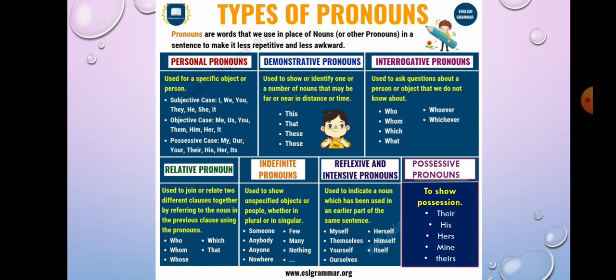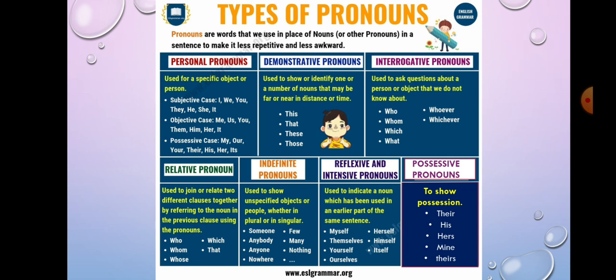Next one is demonstrative pronouns. Used to show any identity, okay? Or it will identify one or a number of nouns that may be far or near. Means this, that, these, those. Interrogative pronoun. It is used to ask questions about things we do not know. Which, who, whom, what, whoever, whichever.